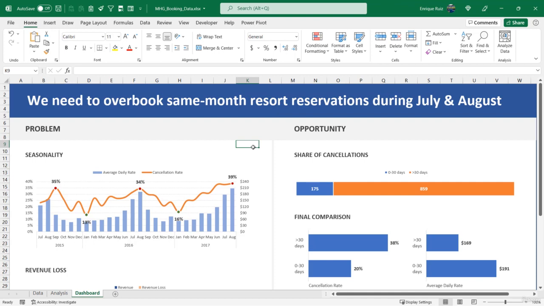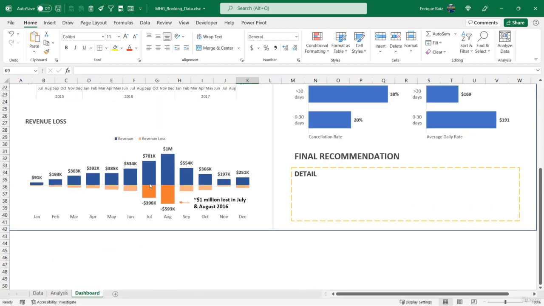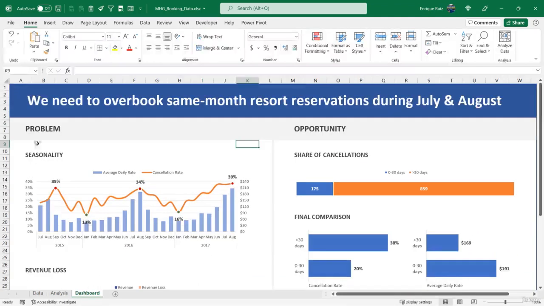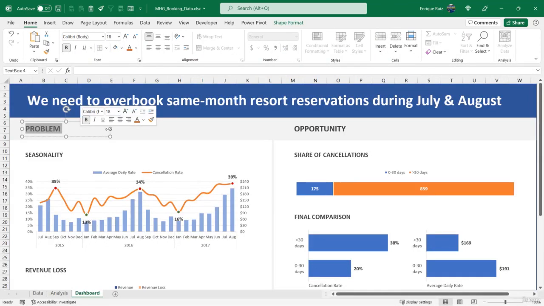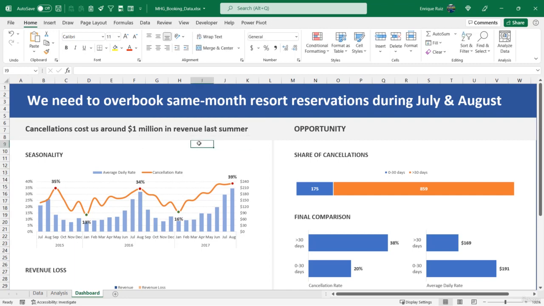Alright, so the hotel leadership is going to read this and they're going to ask, alright, well, why? So it's the perfect opportunity to state the problem. And what is the problem? Well, it's right here, remember? So the problem is that cancellations cost us around $1 million in revenue last summer. And now we definitely have their attention.